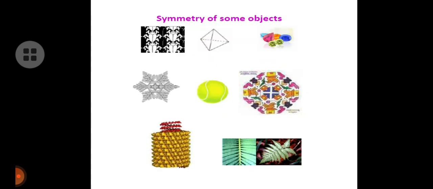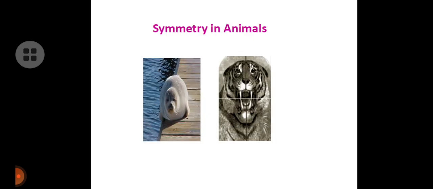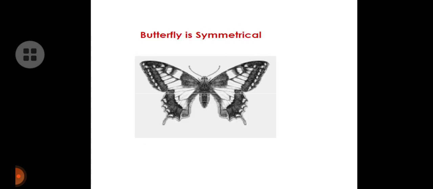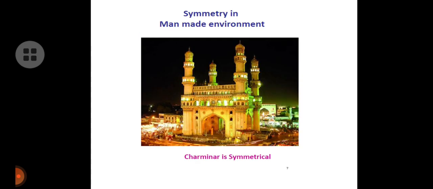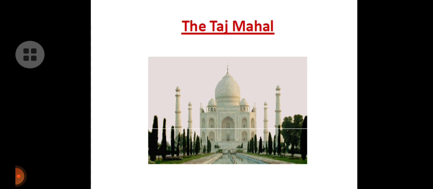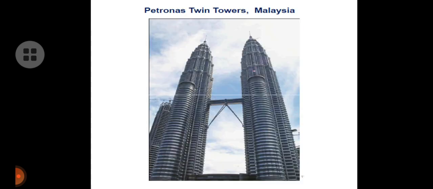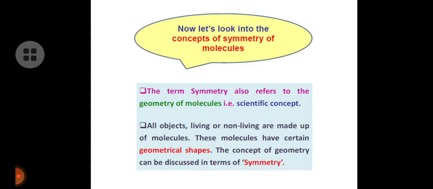For example, here see some objects with symmetry: insects, fruits, leaves, animals, flowers, and the butterfly. Symmetry is also in man-made environments, like the Charminar, the Lotus Temple, the Taj Mahal, which is also a symmetrical structure, the Eiffel Tower in Paris, Petronas Twin Towers in Malaysia, and our Indian Parliament. All these objects look beautiful because of their symmetry.